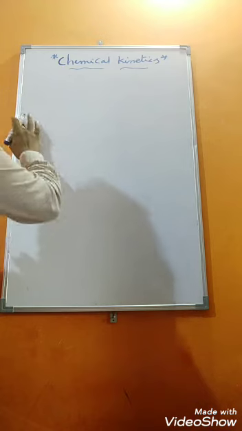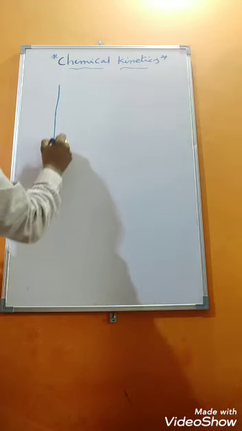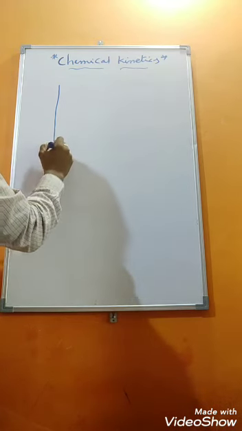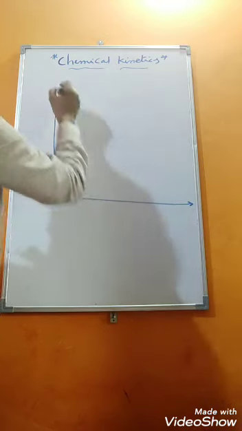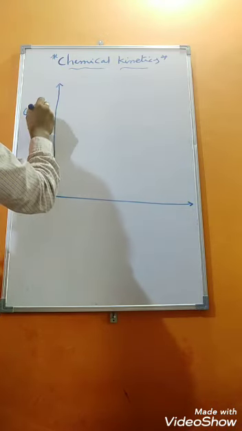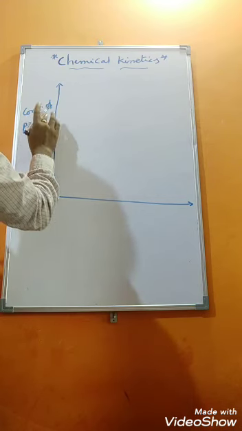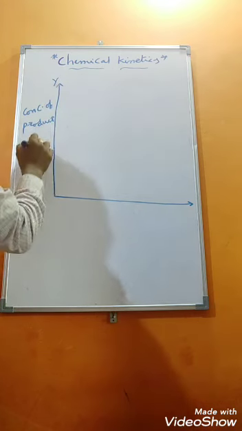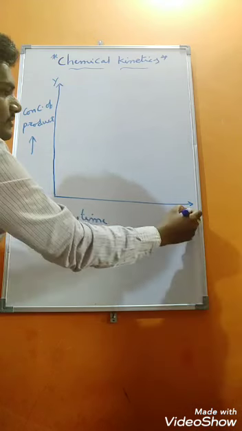Now we will take the concentration of product versus time graph. Here on the y-axis I am taking the concentration of product, and time I have taken on the x-axis.